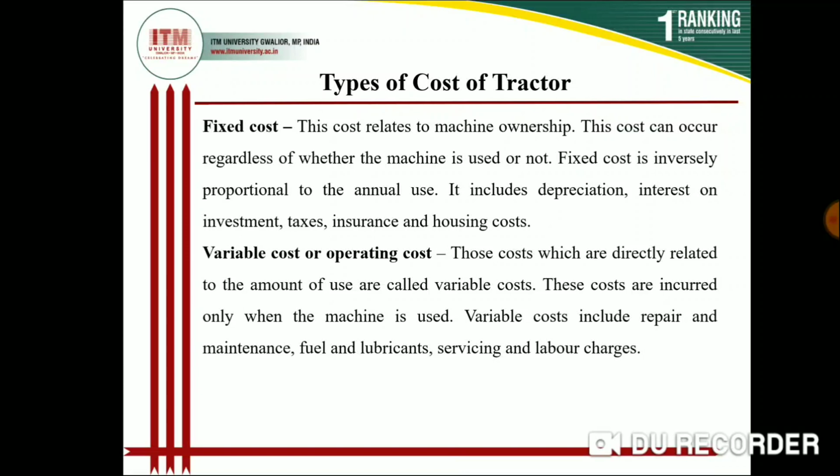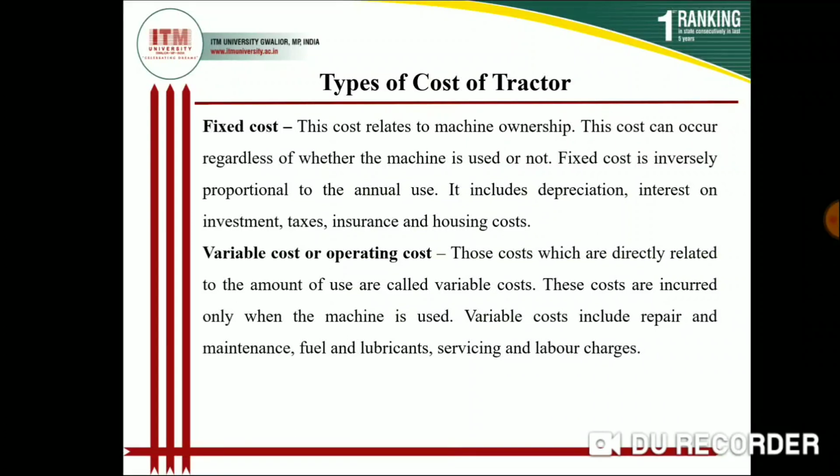If you don't give it on hire basis, you will not get any income. So the fixed cost is the cost that you have to bear whether you are using the tractor or not using it.